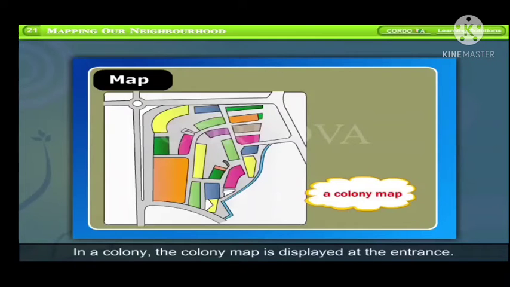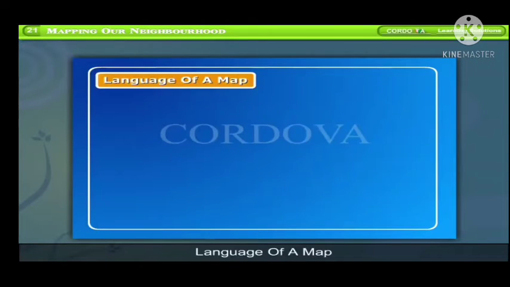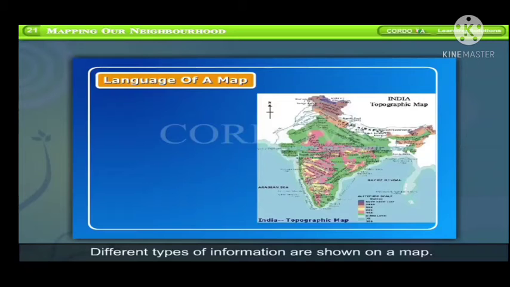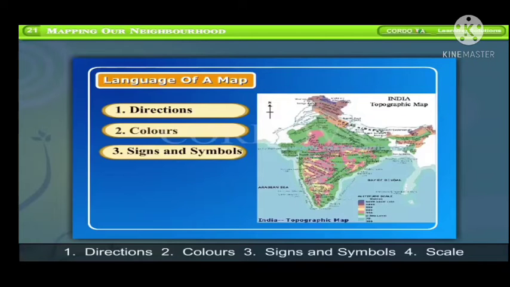In a colony, the colony map is displayed at the entrance. With the help of this map, we can easily locate any house in the colony. Language of a map. Different types of information are shown on a map. It needs to have a language. The language of a map remains the same all over the world. It is made up of 1. Directions, 2. Colors, 3. Signs and symbols, 4. Scale.